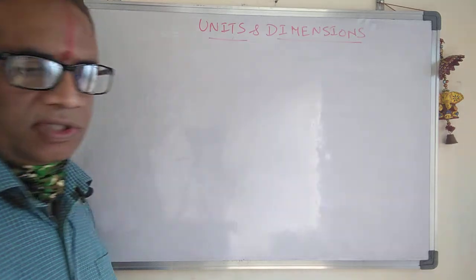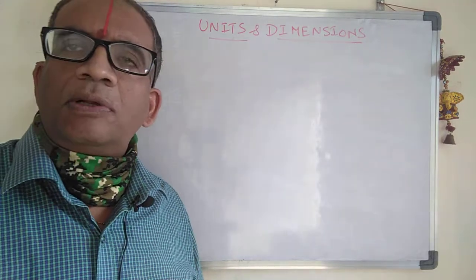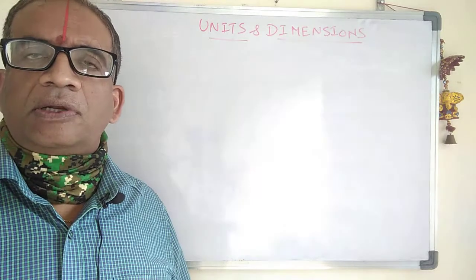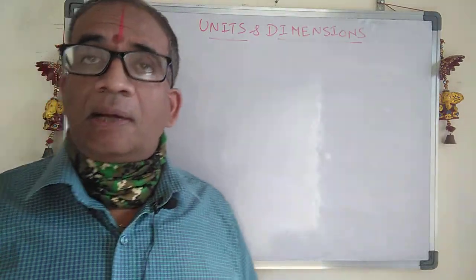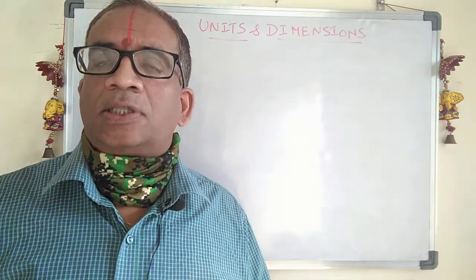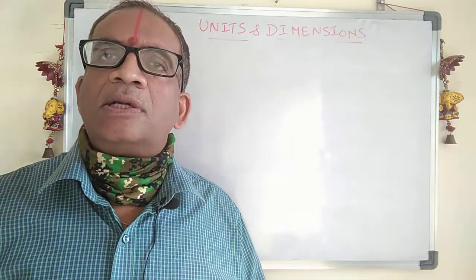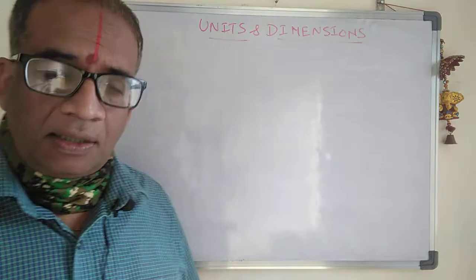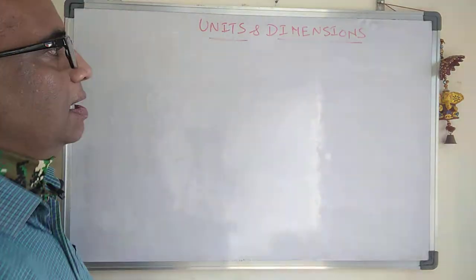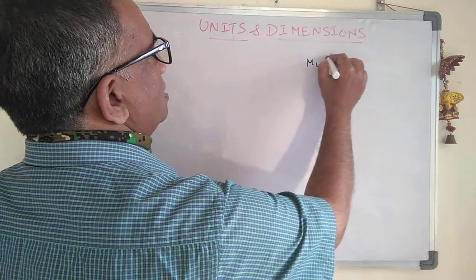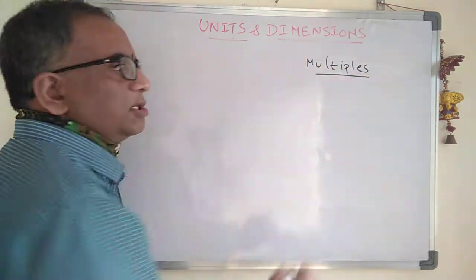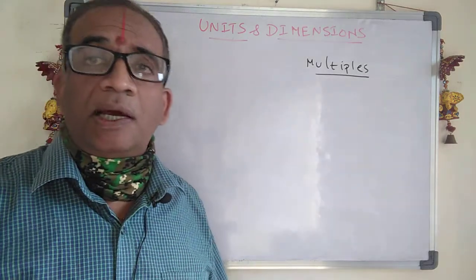Apart from this, we have multiples and submultiples of units. What are these multiples and submultiples of units? Sometimes you may need a bigger unit, sometimes you may need a smaller unit. The smaller and bigger units can be denoted by using multiples and submultiples. Let us start with multiples. Multiples mean the bigger units.